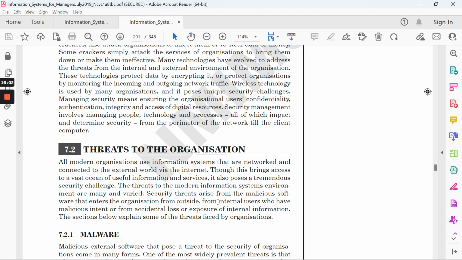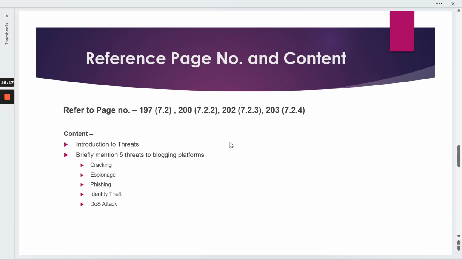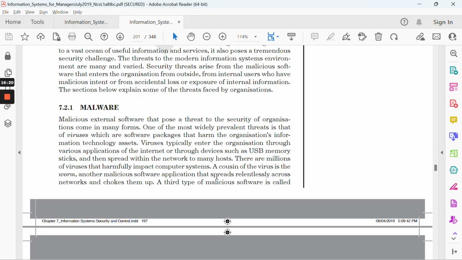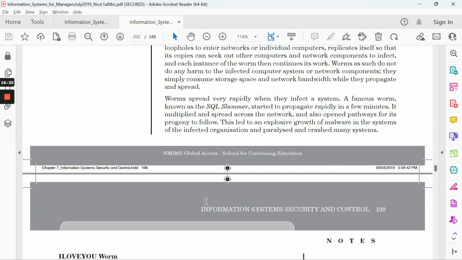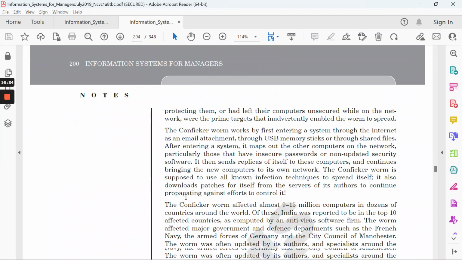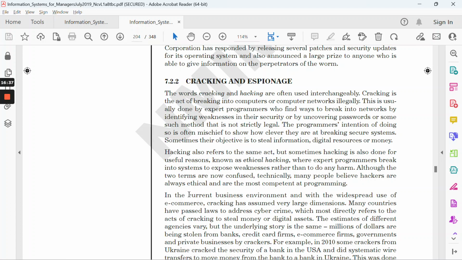So don't write everything from there. You can just write what threats are, what the common types of threats are, and then relate them with the blogging platform. Don't write that this threat to the organization is given and just write it ad hoc from there, right? Now we need to talk about the different threats. Malware is more related to any application, any software. So you can't write malware over there, although it's a threat, it's not a threat in the case of the blogging platform, right? So we need to talk about the actual blogging platform issues.